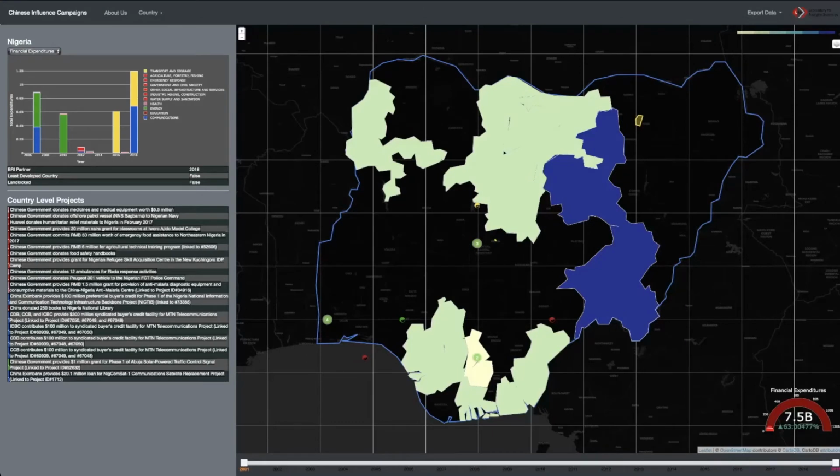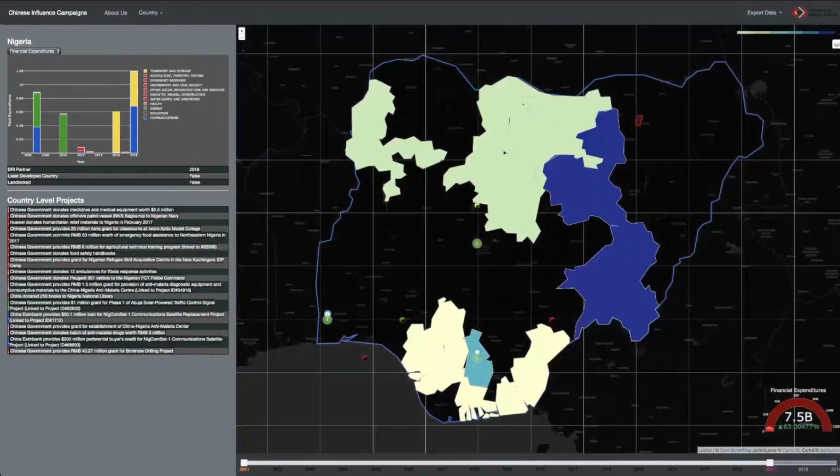Given the fact that our analyst scenario is focused on events in 2017, let's go ahead and narrow down the timeline to those dates. So we'll expand this selection later to get some hindsight regarding our analysis, but for now we'll limit it to 2017. So a couple of things to note that the dashboard is telling us about Nigeria. First up, the amount of financial expenditures is about 163% more than that of the other countries. So not surprisingly, when we use this gauge and explore other areas, you can identify that Russia, Venezuela, and Indonesia are countries with the highest amount of investments.